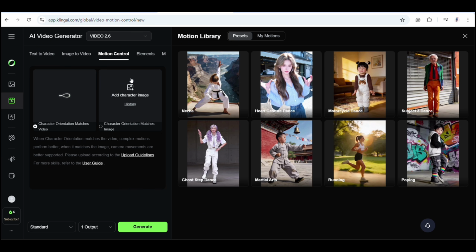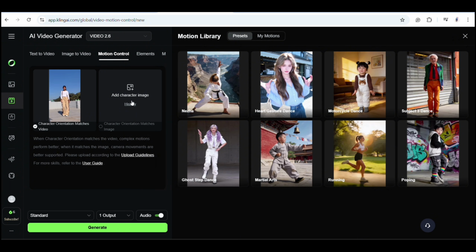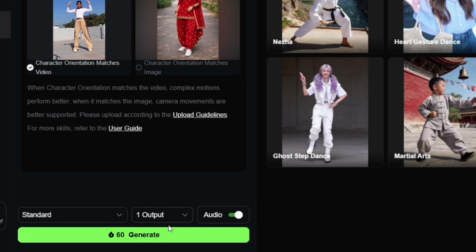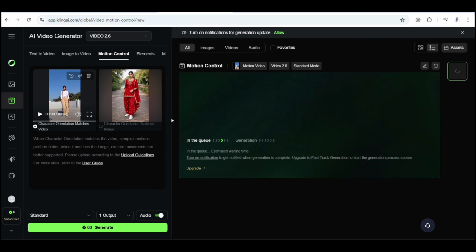After that, wait some time and upload your character which you downloaded from ChatGPT, and then tap on generate. Wait some time and you got your video.